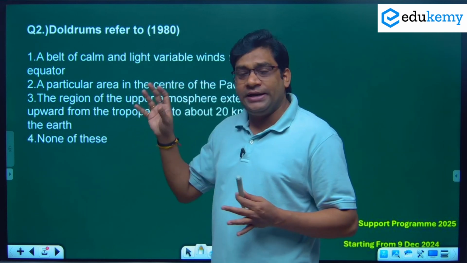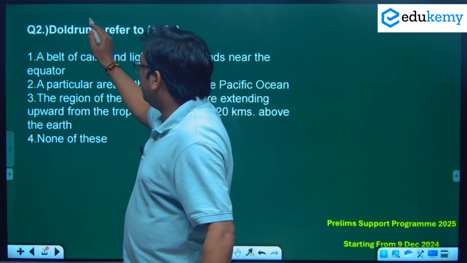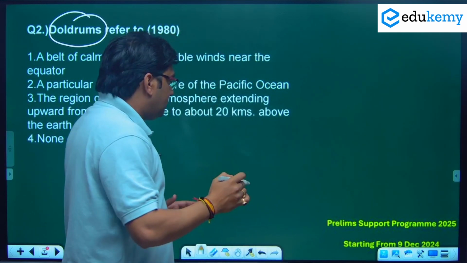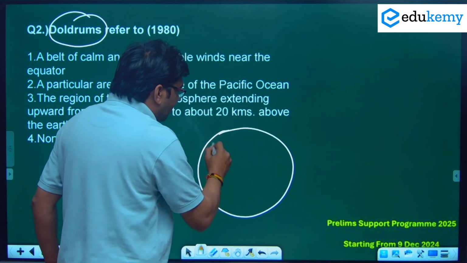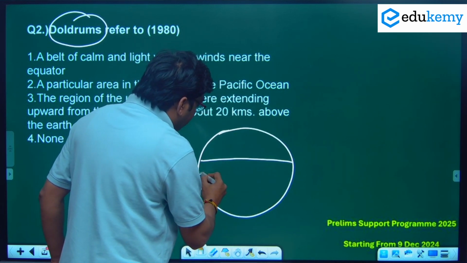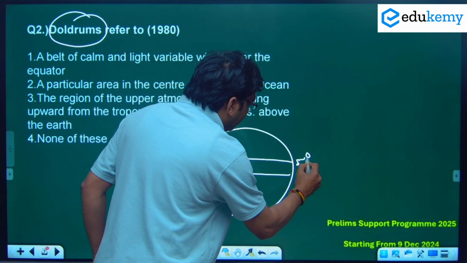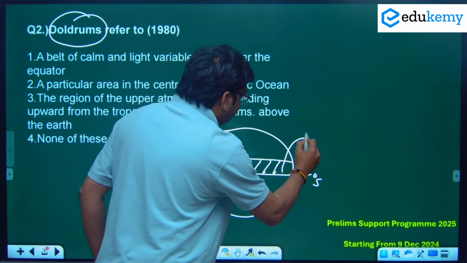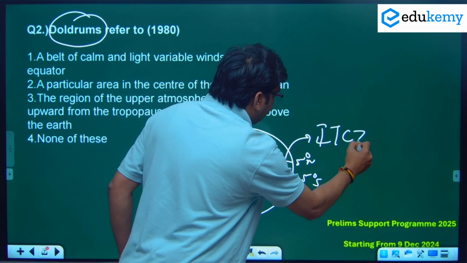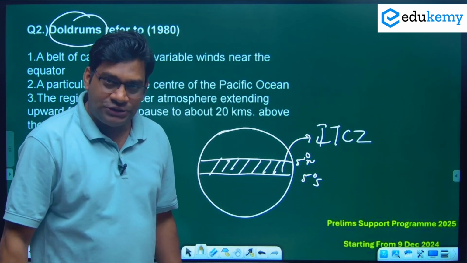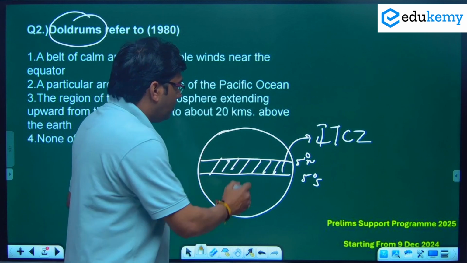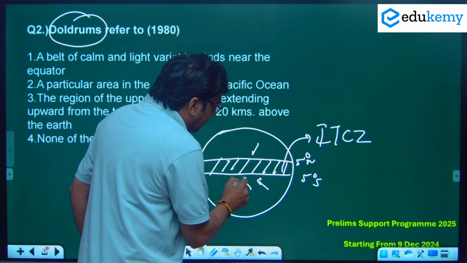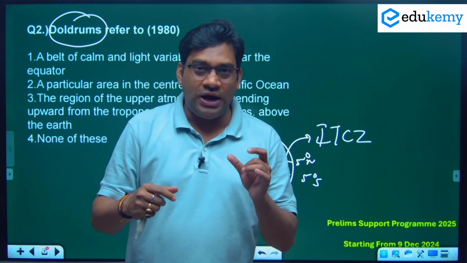Doldrums referred to. Again, in 1980 there was a question: what is doldrum? Whenever you study about the pressure belts of the world, you will know there is one area very close to the equator, 5 degree north and 5 degree south. This location is called ITCZ, the intertropical convergence zone, where both the trade winds from the northern hemisphere and the southern hemisphere come and converge here.